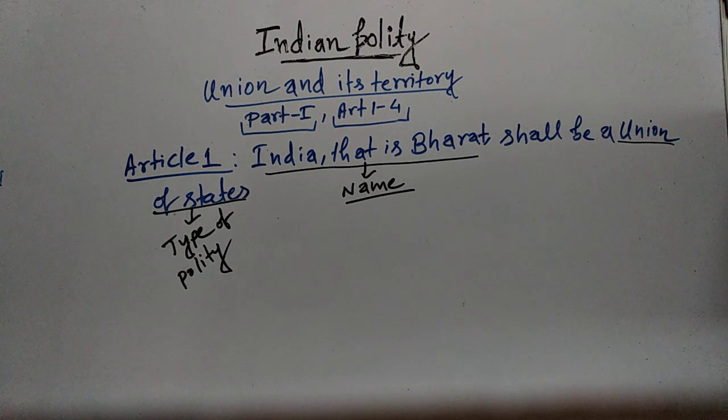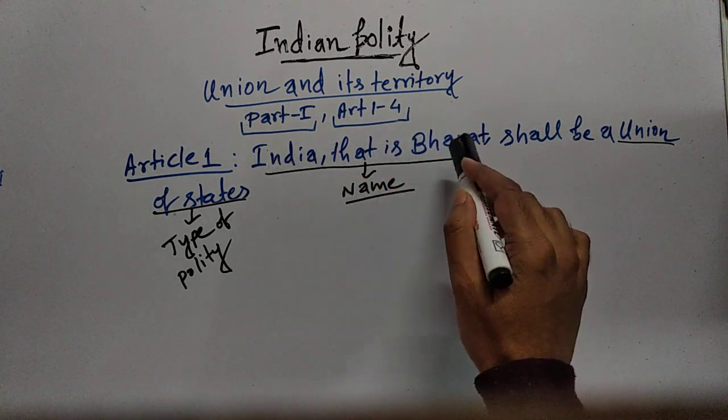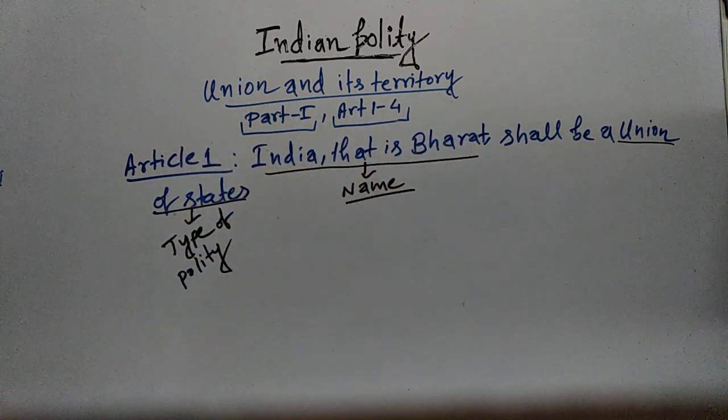Finally, two names, the modern name India and the traditional name Bharat, were adopted. That means a mix of modernity and traditional thing was adopted. So now the name of the country is India as well as Bharat, mentioned in Article 1 of Indian Constitution.